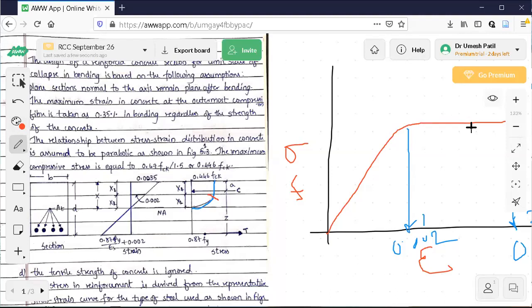Somebody is having this, you just mute it.